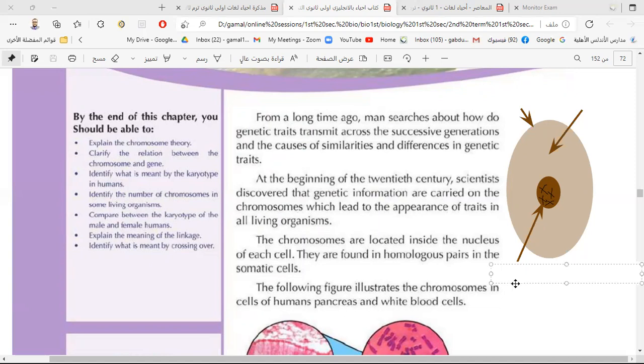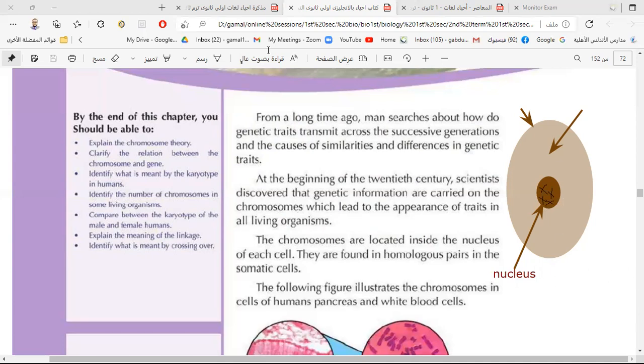The nucleus of the cell contains chromatin, or chromosomes, and these chromosomes carry the genes. The genes are parts of chromosomes. What is the chromosome made up of?